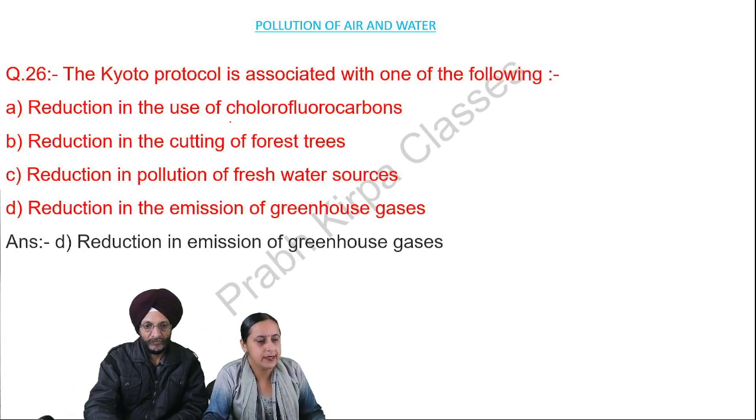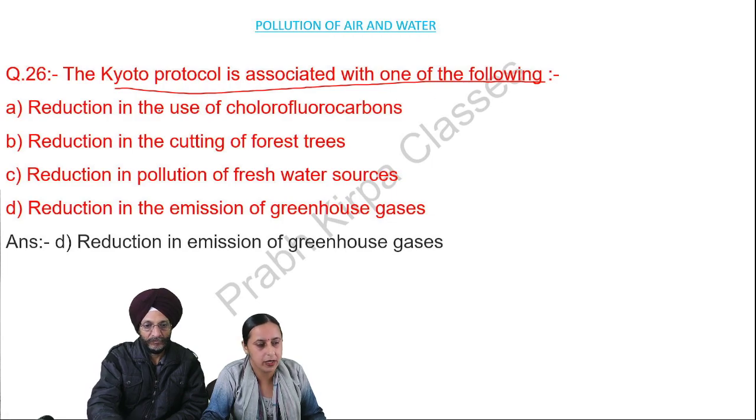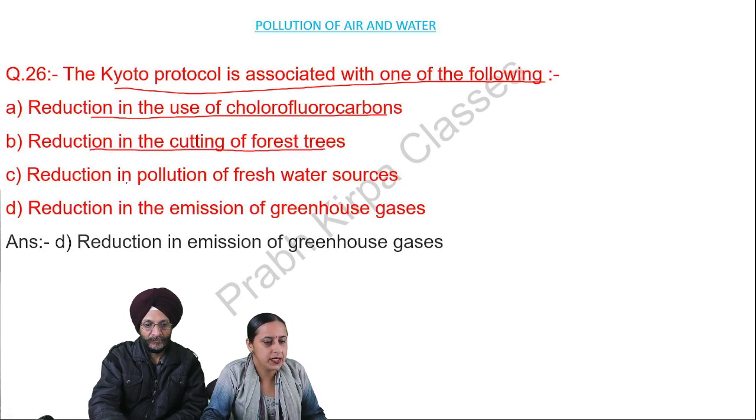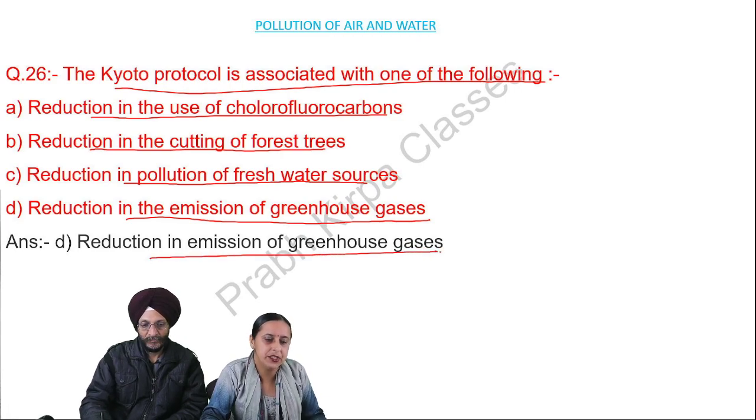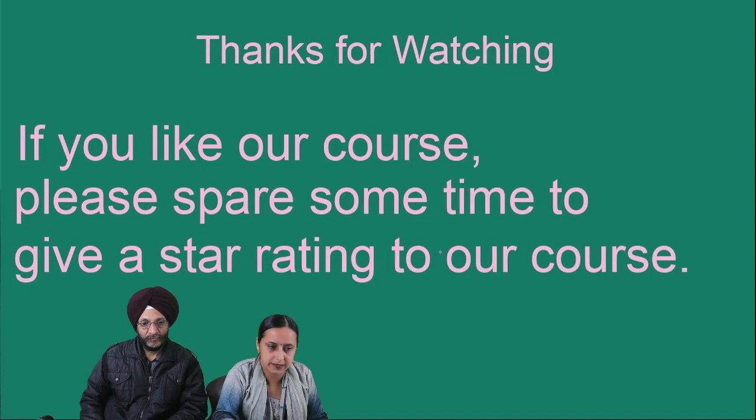Question number 26. The Kyoto Protocol is associated with one of the following: A. Reduction in the use of chlorofluorocarbons. B. Reduction in the cutting of forest trees. C. Reduction in pollution of fresh water sources. D. Reduction in the emission of greenhouse gases. So the answer is reduction in emission of greenhouse gases.